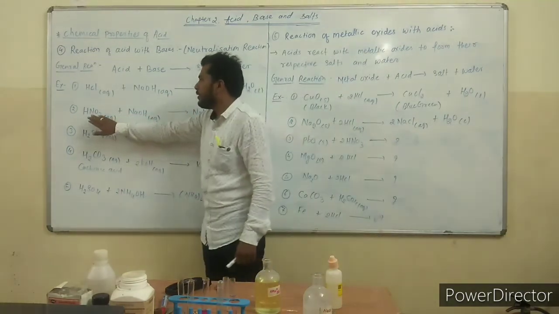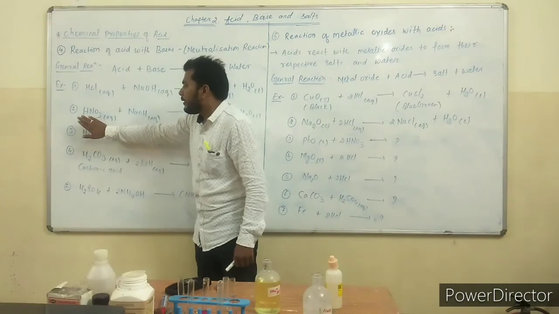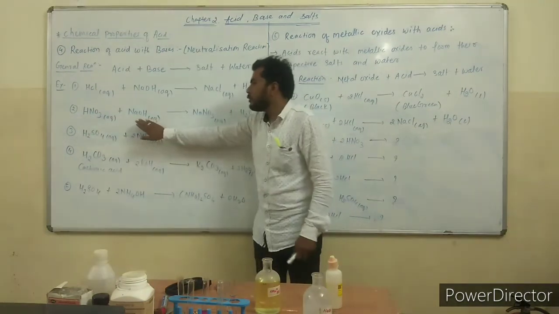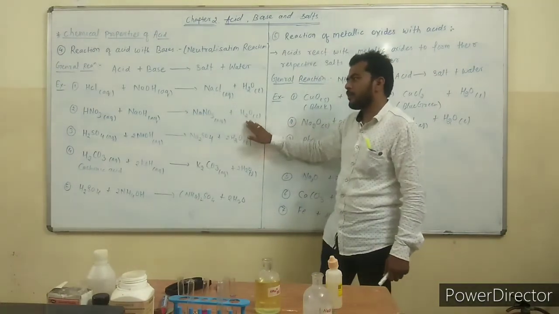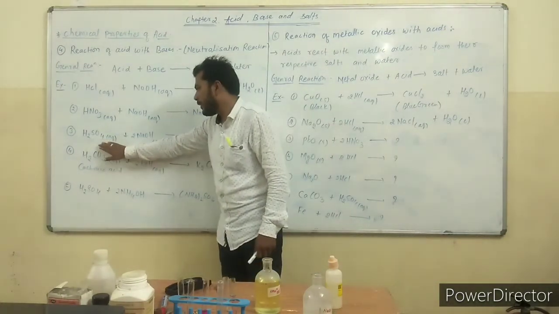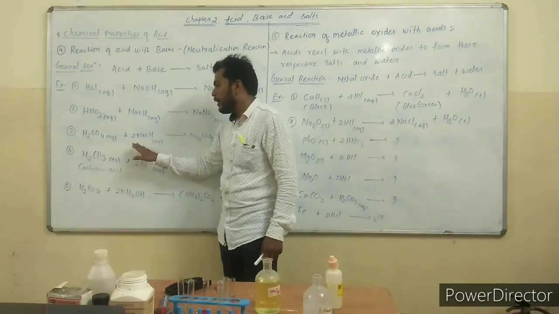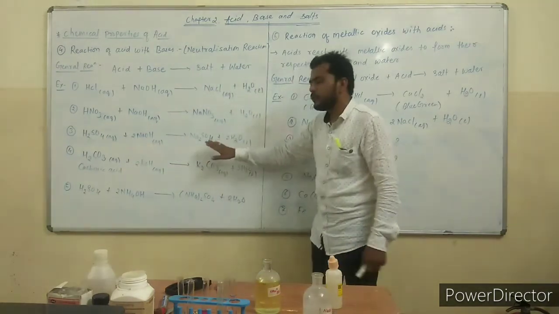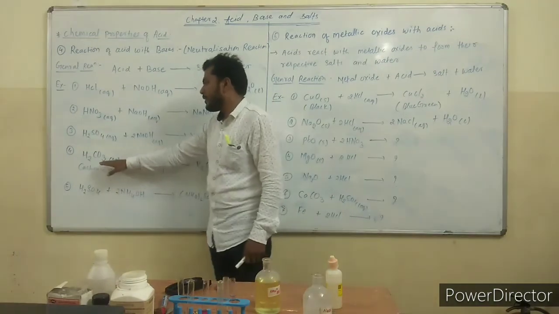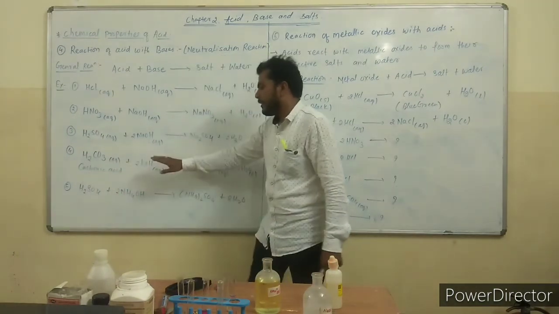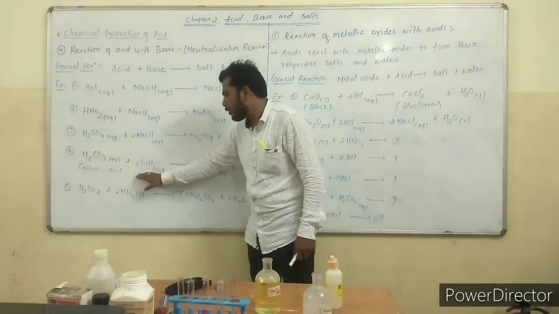The second example is nitric acid reacting with sodium hydroxide. It gives sodium nitrate plus water. The third example is sulfuric acid reacting with sodium hydroxide. It gives sodium sulfate plus water. The fourth example is carbonic acid reacting with potassium hydroxide.